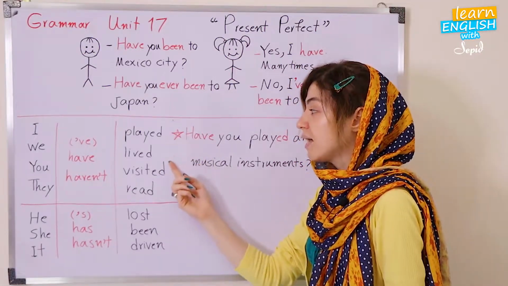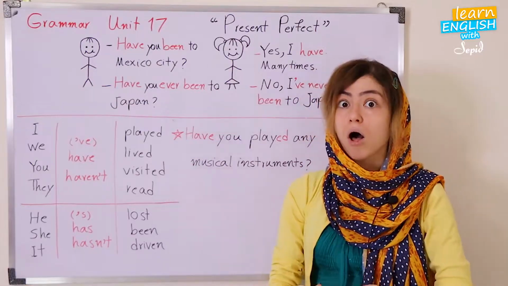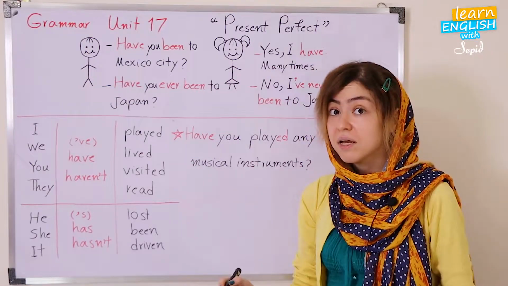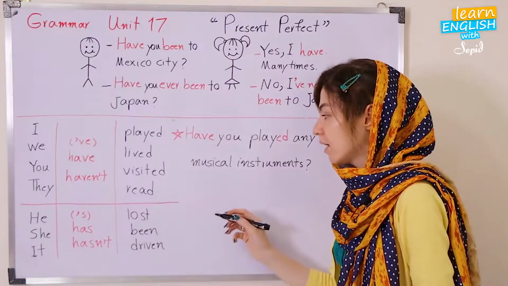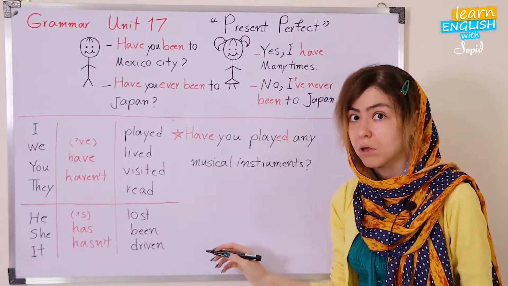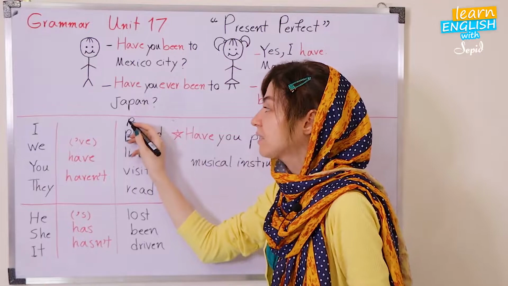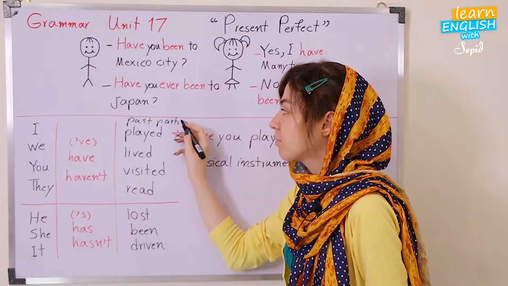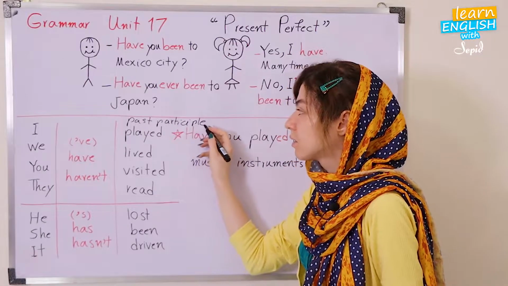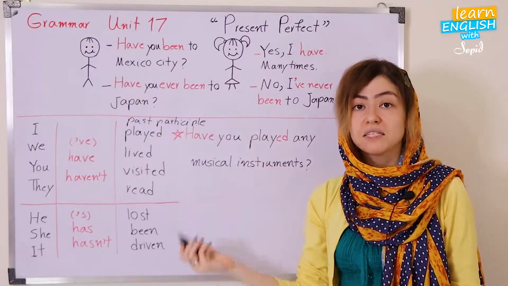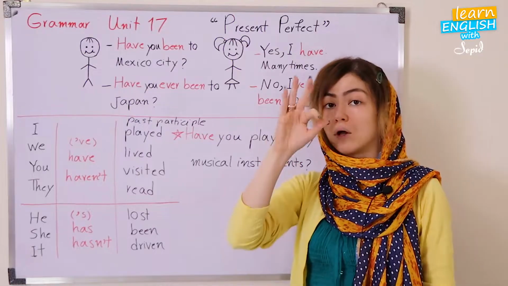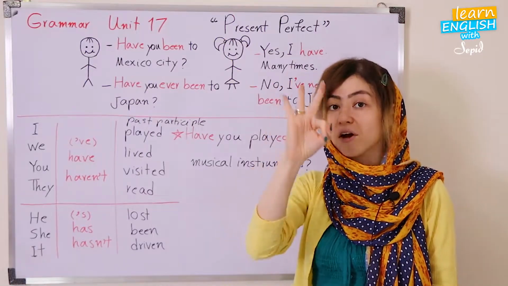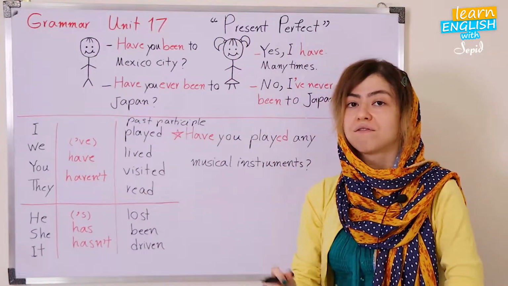But here, our main verb is called verb 3, so past participle. Past participle is called verb 3 or the third form of the verb.